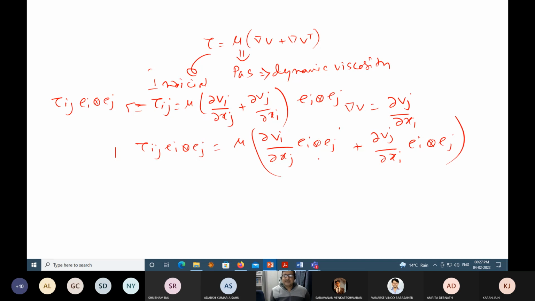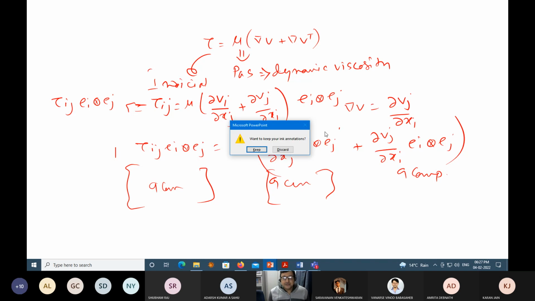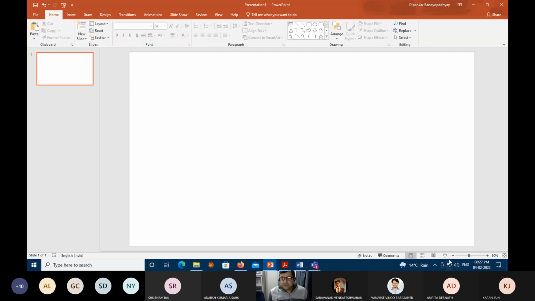This is the way things can be expanded. Essentially, this is also a matrix with 9 components, right? Am I correct? Any confusion here up to this point? No? Okay. So let us see how we go about that.